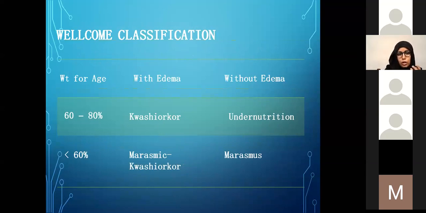But before the WHO, we had another classification, the Wellcome classification, which included some of the clinical features of malnutrition besides some anthropometric measures. In the Wellcome classification, we had weight for age and edema, and they classified it clinically into kwashiorkor, marasmic kwashiorkor, undernutrition, and marasmus alone.